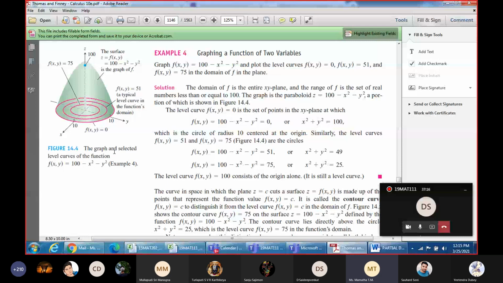Can you all note down this definition? You have to remember this for vector differentiation next. I'll be asking you what are level curves, what are level surfaces. That time you need to answer.